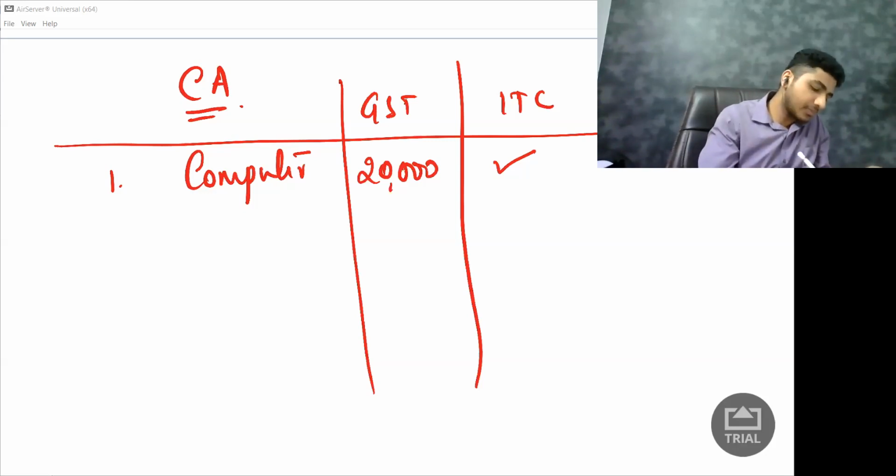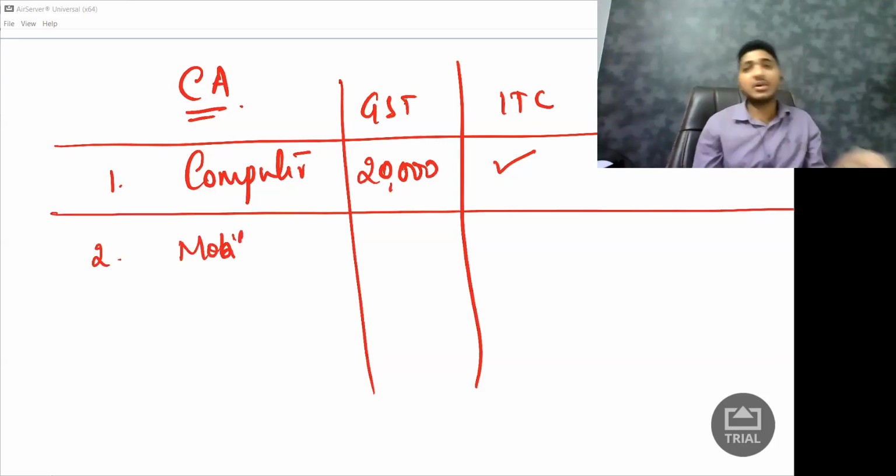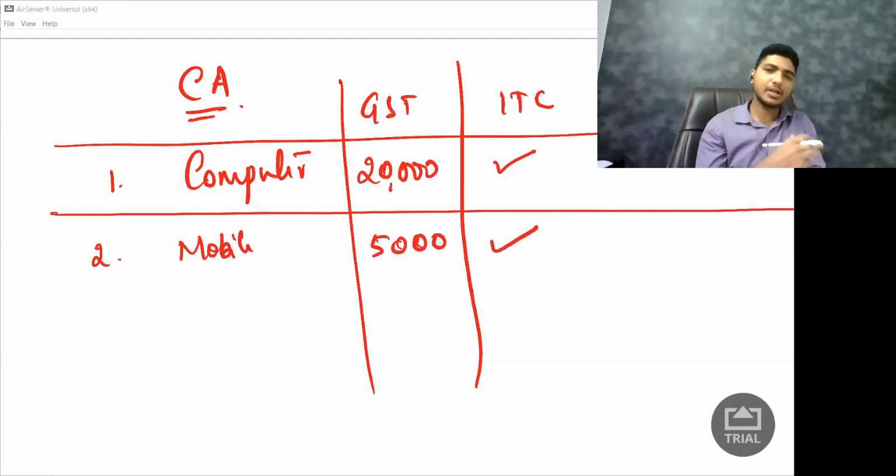Second, let us say I purchased a mobile phone. Now government asks, well, did you purchase this mobile phone for your personal purpose or for the purpose of business? I'll say, see, I have two mobile phones. One is for the business purpose, one is for the personal purpose. So government says, if it is for your personal purpose, no input tax credit. But if it is for your business purpose, no problem, claim credit. Now let us say I purchased some phone and I paid 5,000 rupees as GST. Government said, okay, provided it is used for business, claim credit.